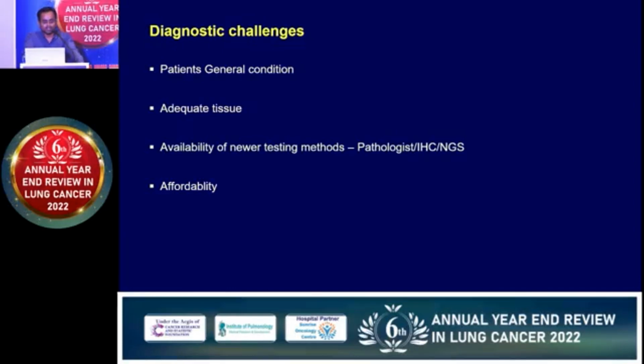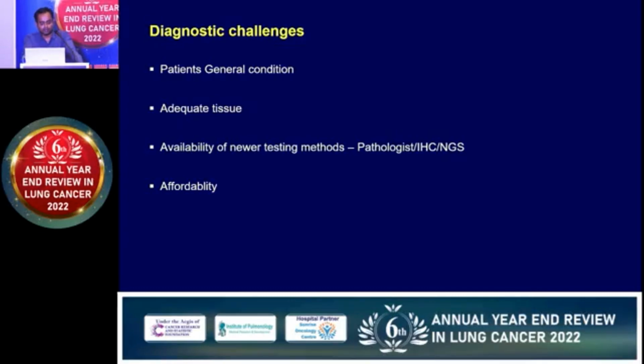Then the second thing is that, as we discussed, in lung cancer we do not just need to know whether it's adenocarcinoma or squamous carcinoma. We need to know the complete molecular profile in the form of EGFR or ROS or doing NGS. And for each test, there will be a requirement of tissue. So we need to discuss with our radiology team to collect adequate tissue, because doing the lung biopsy itself is a difficult procedure, and if we miss the adequate tissue and the patient may not agree to undergo re-biopsy, then it causes a very difficult situation to decide regarding the treatment without complete diagnosis.